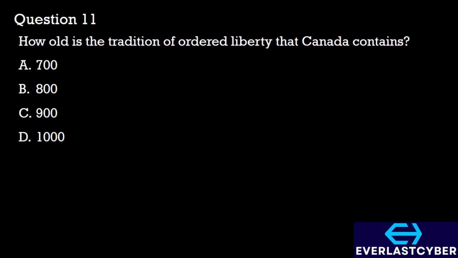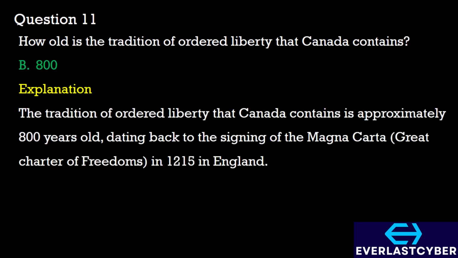Question 11. How old is the tradition of ordered liberty that Canada contains? A. 700, B. 800, C. 900, D. 1000. The answer is option B. The tradition of ordered liberty that Canada contains is approximately 800 years old, and it dates back to the signing of the Magna Carta in 1215 in England.